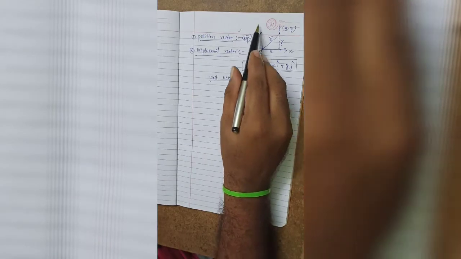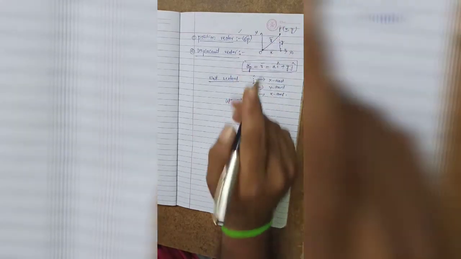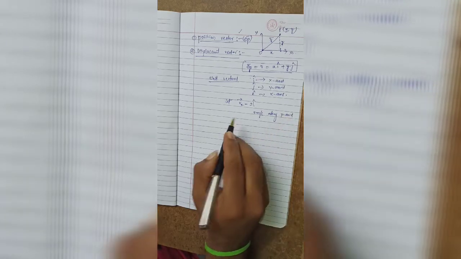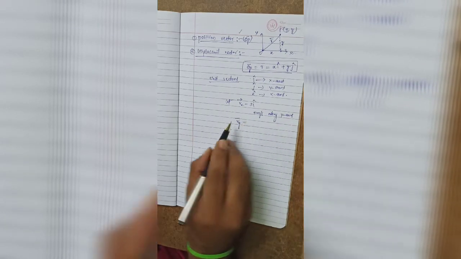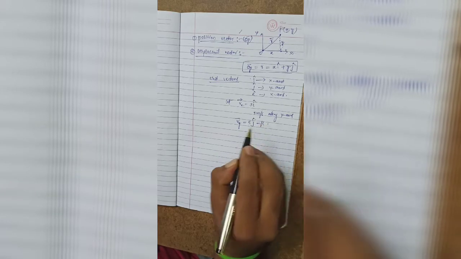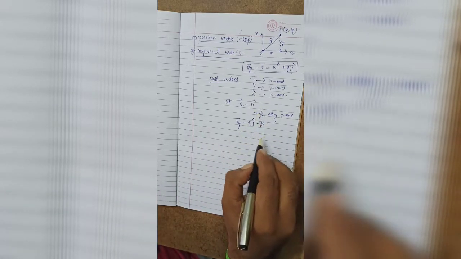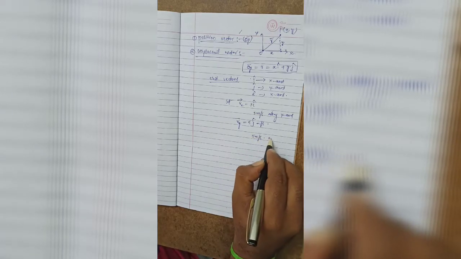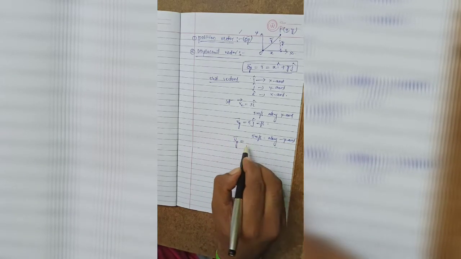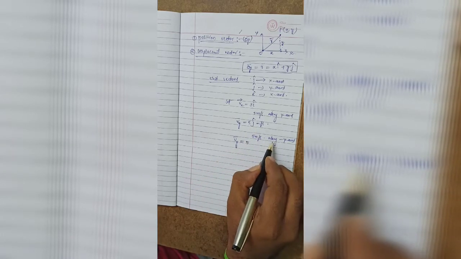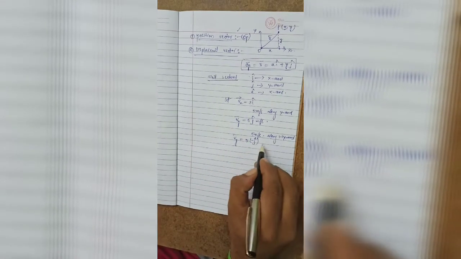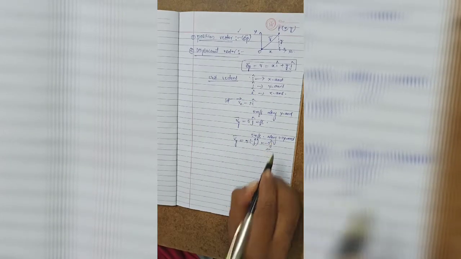Then you should write Vx bar is equal to 3 i cap. For example, if the body is going to move with a velocity 5 meter per second along the y direction, then we can represent the velocity along the y direction as Vy bar equal to 5 j cap meter per second. If the same body moves with 5 meter per second along the negative y axis, then Vy bar is equal to 5 into minus j cap, so this will be equal to minus 5 j cap.